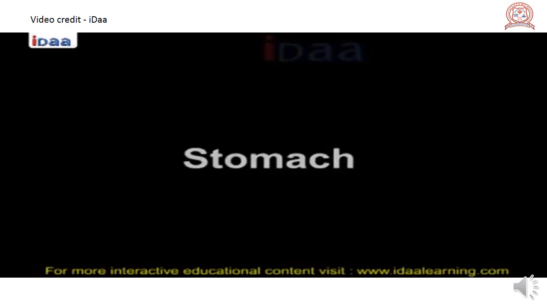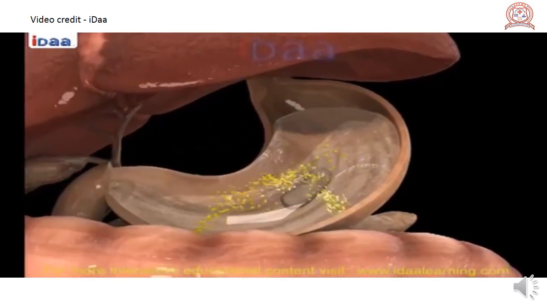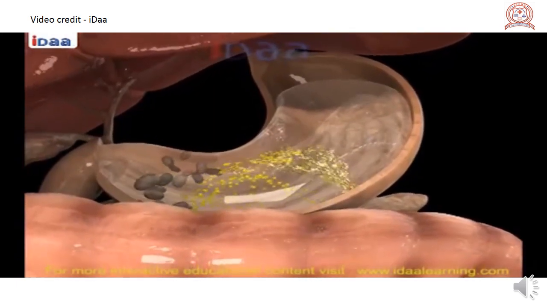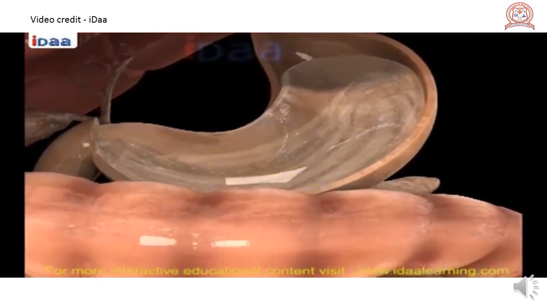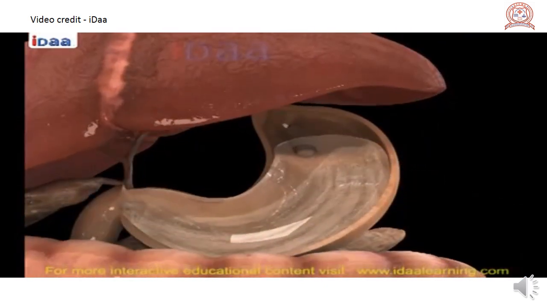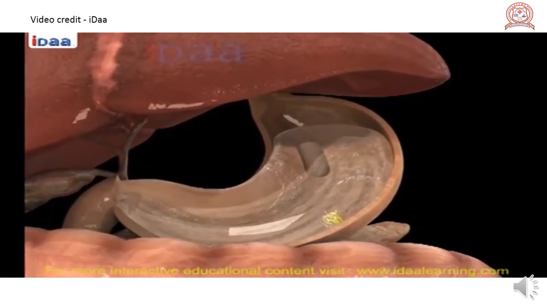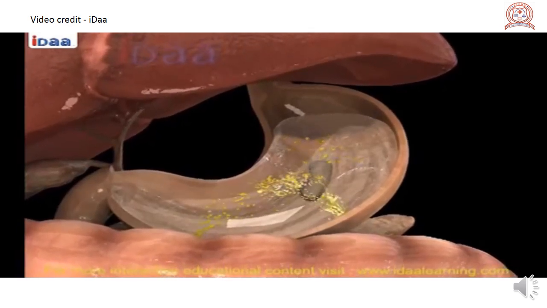Stomach. Stomach is a bag-like structure with thick wall. It is in the shape of a flattened U and is the widest part in the alimentary canal. The food that enters the stomach is churned and mixes with the mucus. Hydrochloric acid and digestive juices are secreted by the inner lining of the stomach.